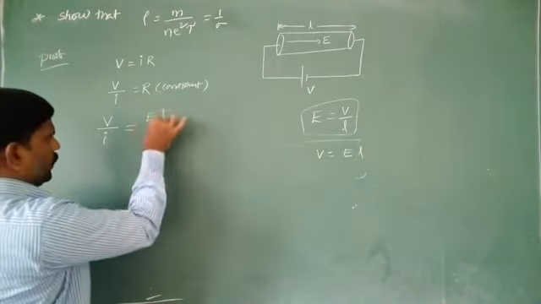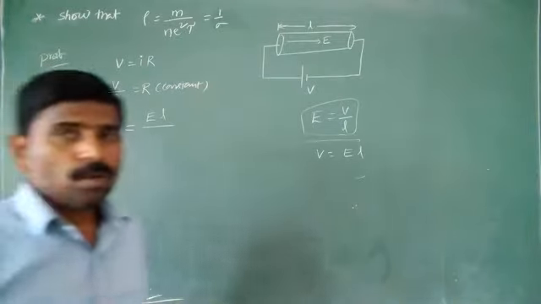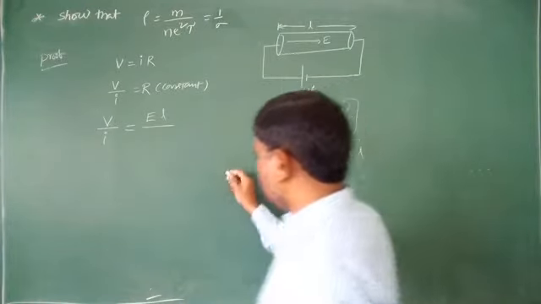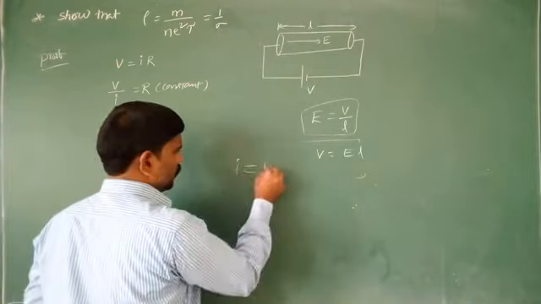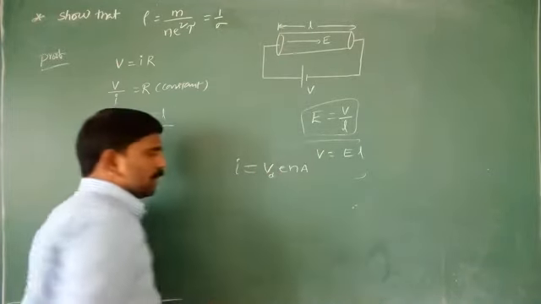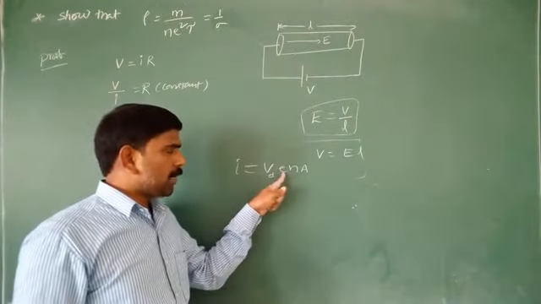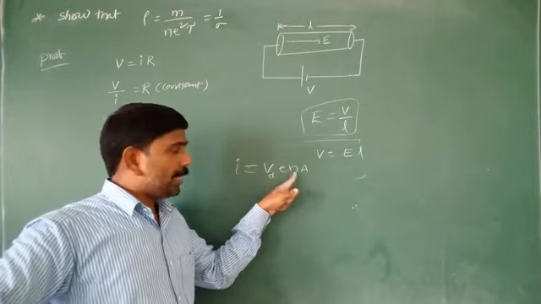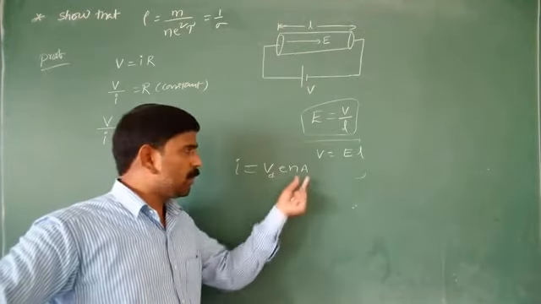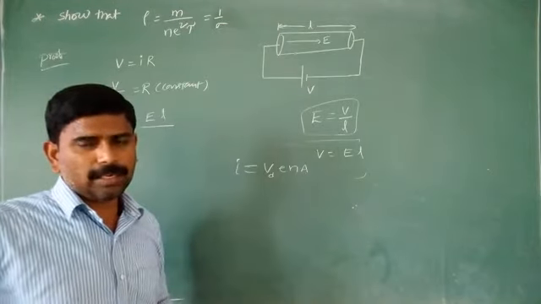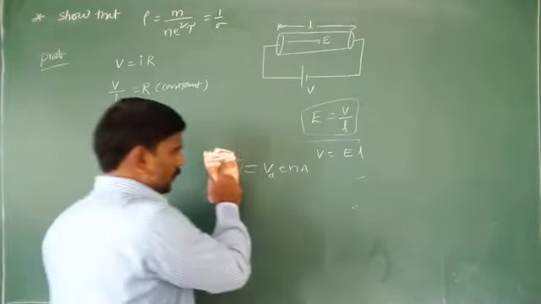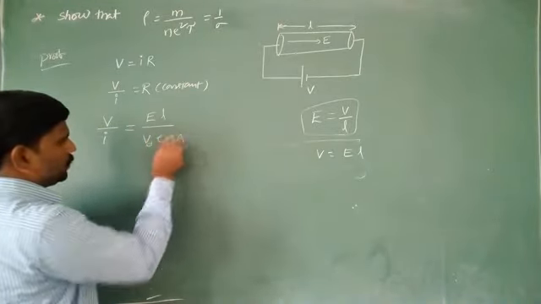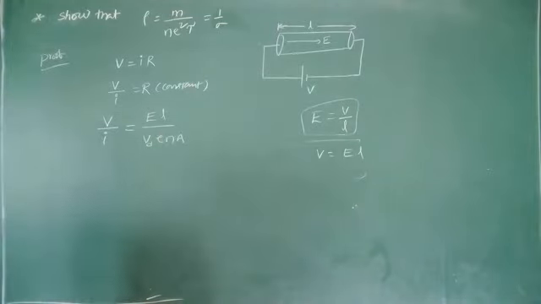Now V by I is equal to E into L by I. We know the relation between the drift velocity and current: I = Vd e n A. Here Vd is the drift velocity, e is the charge of the electron, n is the number of electrons per unit volume, and A is the area of cross section of the conductor.